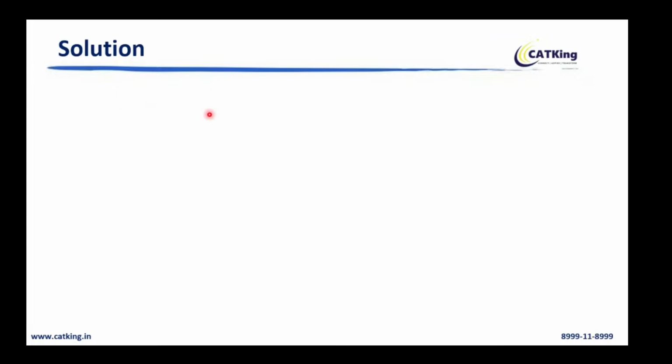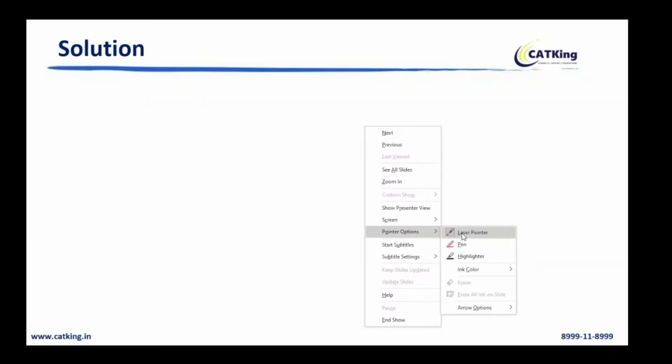Oh, this is only a pointer, I cannot write anything like this. This is only a pointer. This can be only explained, use only explaining. This is pen.